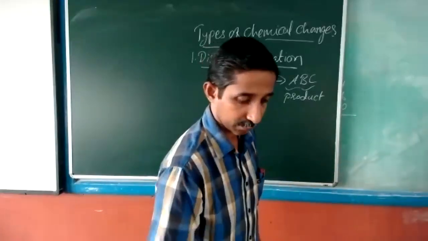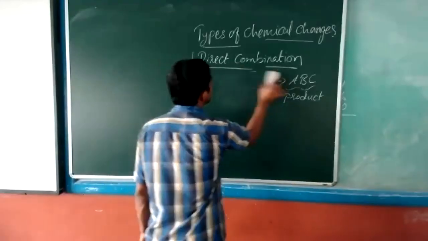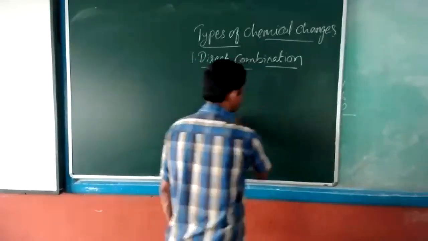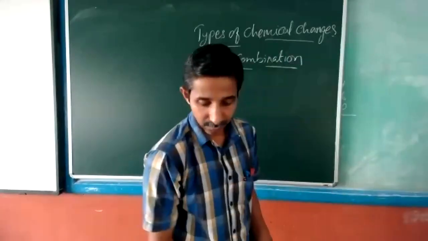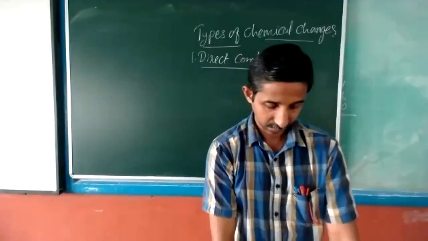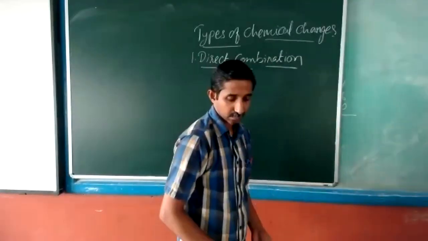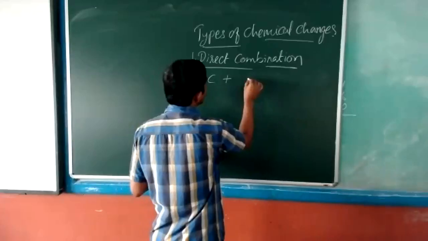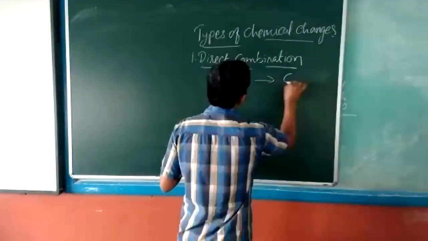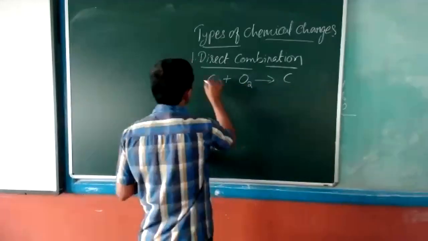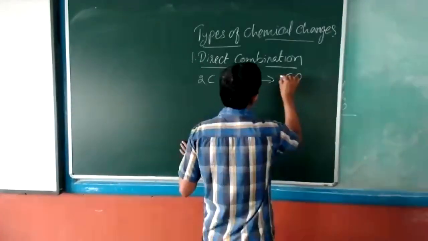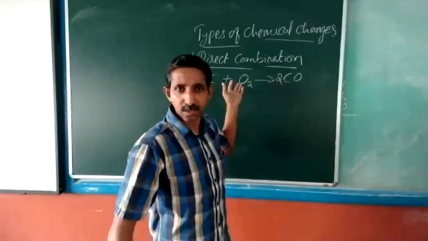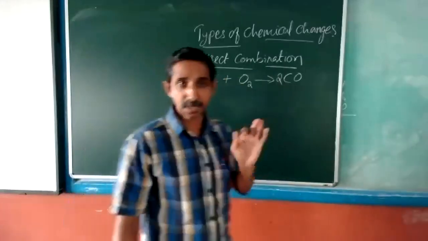I'll take one example. So here, this is one type, where synthesis reaction.